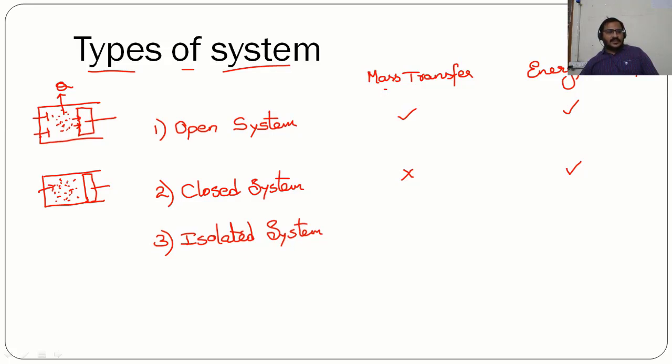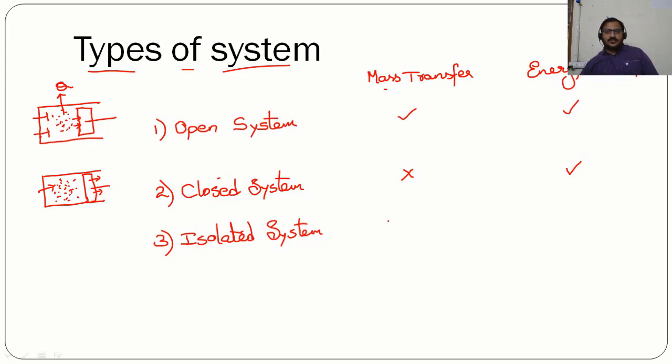As a result of heating, the gas will try to expand, producing a certain amount of work by the displacement of the piston. So here there is no mass entering or leaving the system. The mass of the gas that is present remains the same, but the energy is crossing the boundaries of the system. So closed system is one in which there will be no mass transfer, but energy transfer can take place.